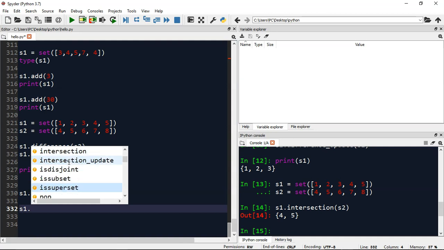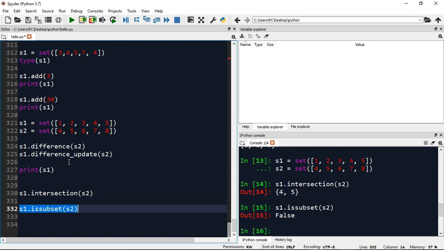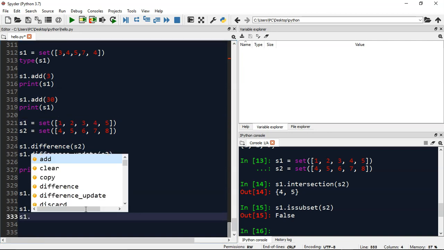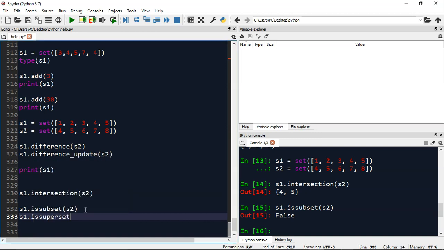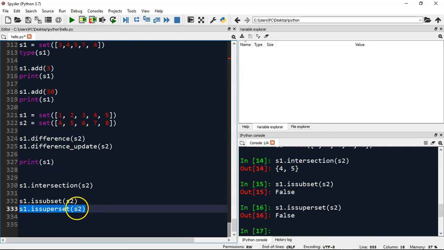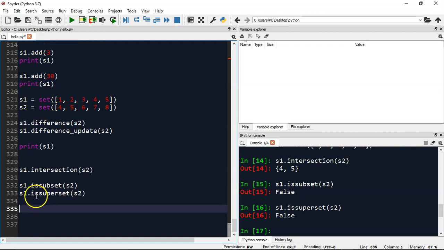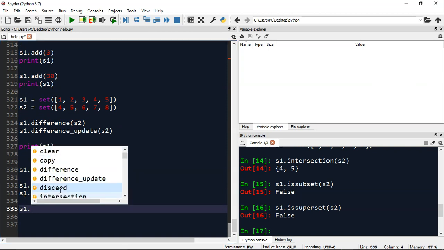Let's say issubset. Is something a subset of something else? So is S1 a subset of S2? Let me execute. It's False, because every single element of S1 is not a part of S2. In the same way we have S1 dot issuperset. Definitely not, because every single element of S2 is not a part of S1. You can experiment, change the different elements in sets S1 and S2, and try it out yourself to see when it comes out True.